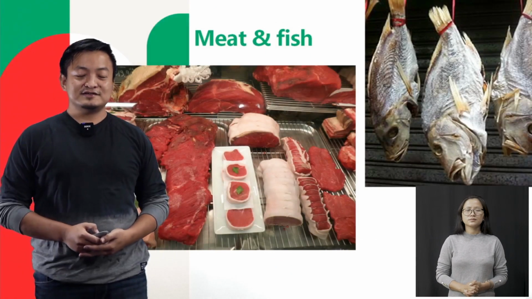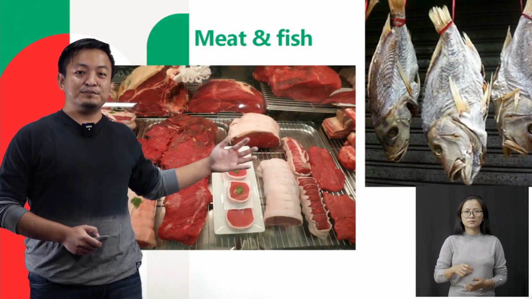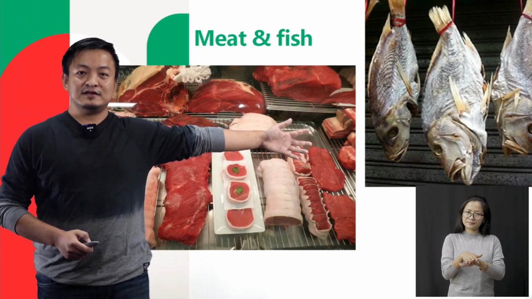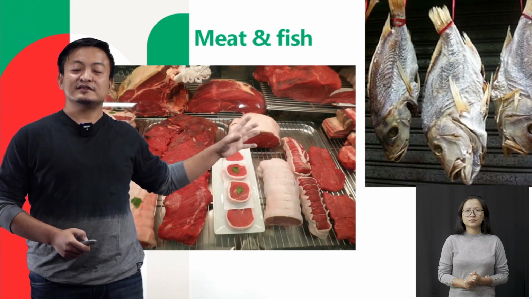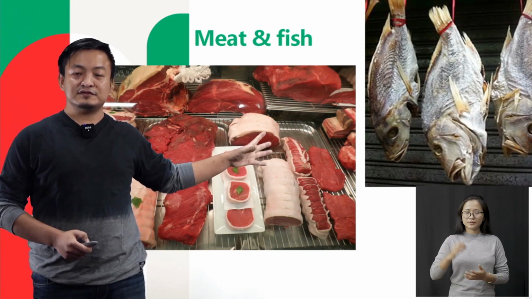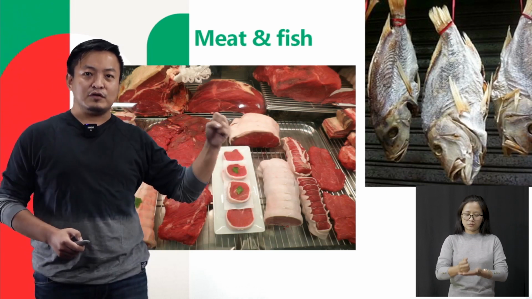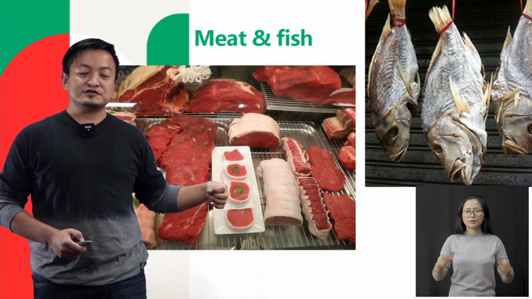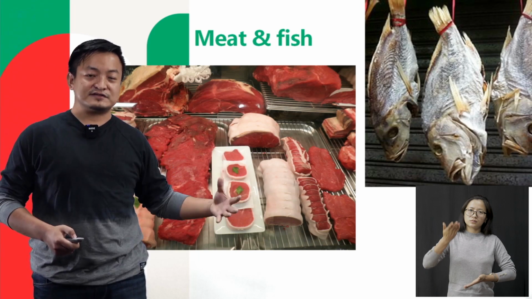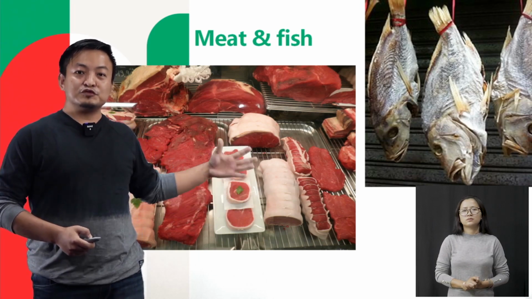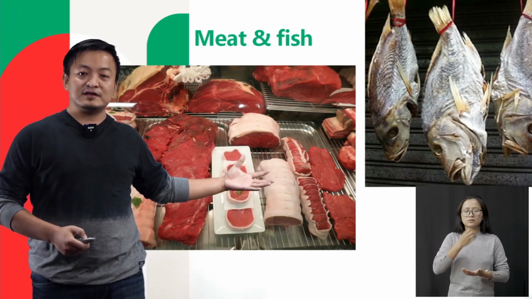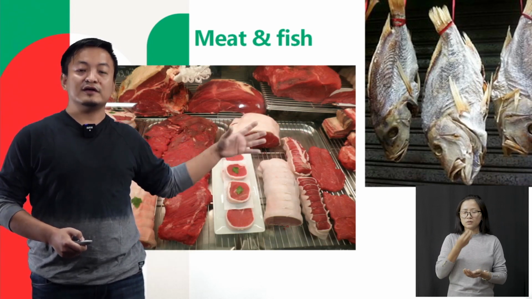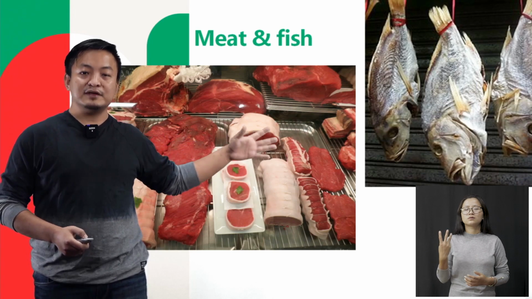Okay, so students, here we see meat, and here this is fish. Okay, so students, these are energy giving food. They help our bones, they make our bones very strong, and they also help in the growth of our muscles. So we should eat this type of meat and this fish. We should include all this food in our diet and in our meal.